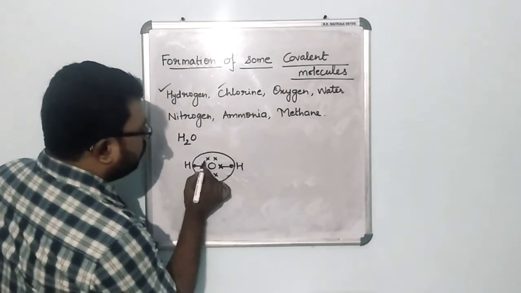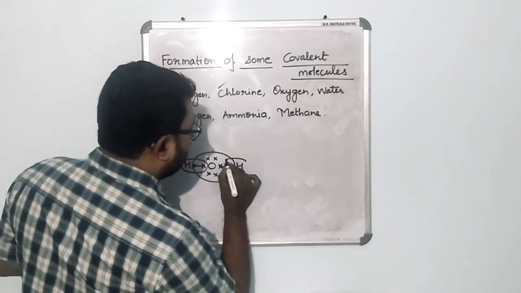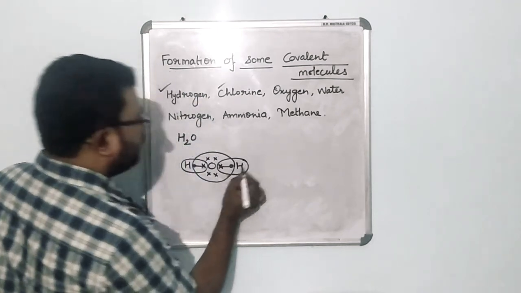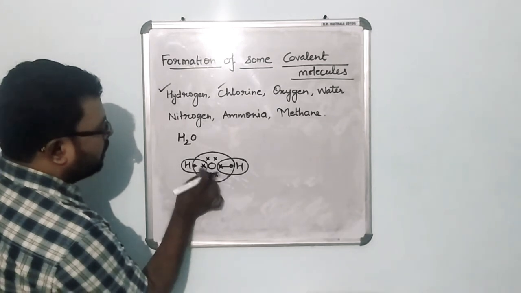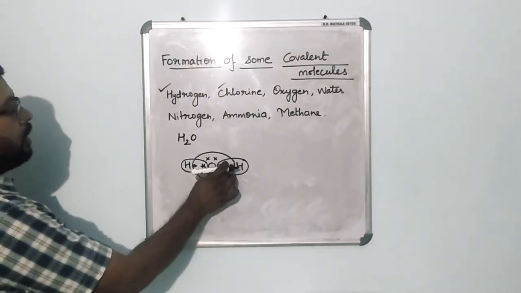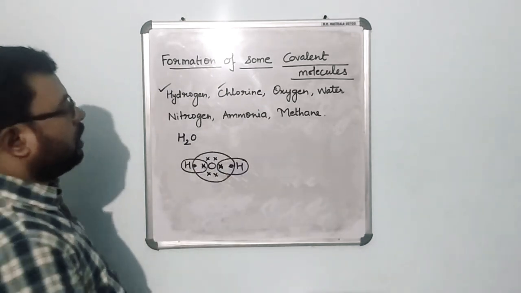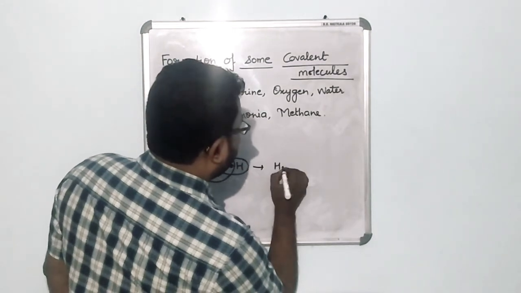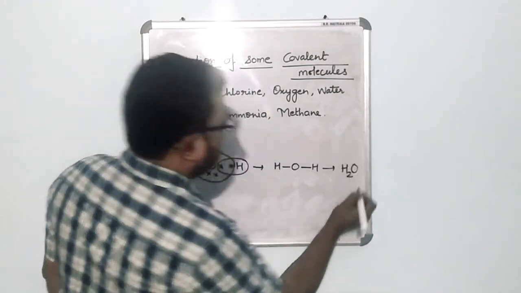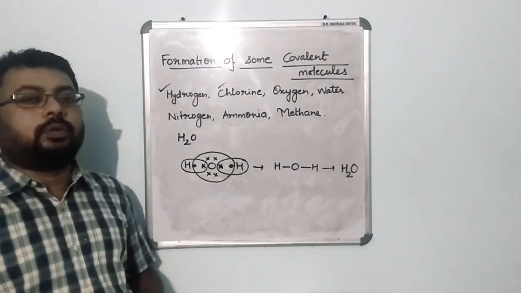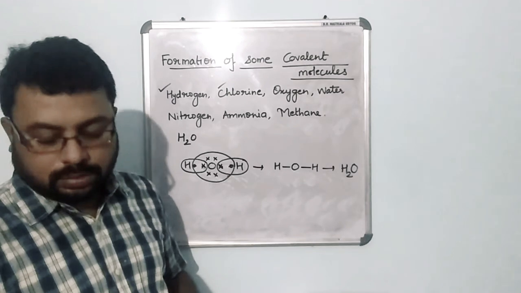Okay, now what is hydrogen going to do? Hydrogen is going to take these 2 electrons from here, and this hydrogen will also take these 2 electrons like this. And then this way hydrogen will have how many? 2 electrons. The 2 electrons hydrogen will have, and the oxygen will have 8 electrons. So we will get something like this: H, O and H, and it will form H2O like this. Okay, so this is how covalent bond formation happens between hydrogen and oxygen in water, right?